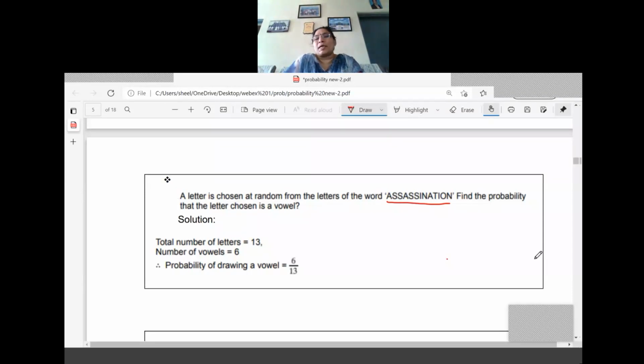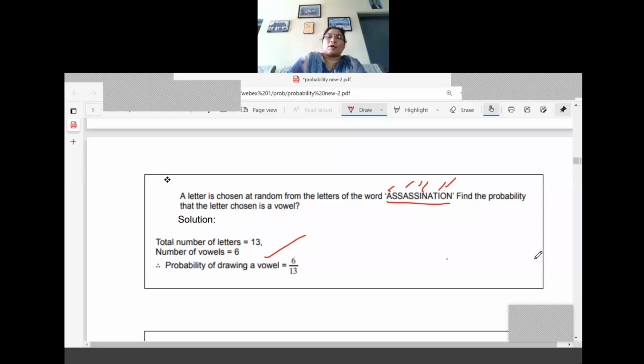Now, vowels only are asked. As you know, the vowels are A, E, I, O, U. So if you consider A here, then I is also there, then one more I, O. So totally how many are there? Here we got A. Okay, here also one more I is there. So six vowels are there. So favoring outcomes are equal to six only.